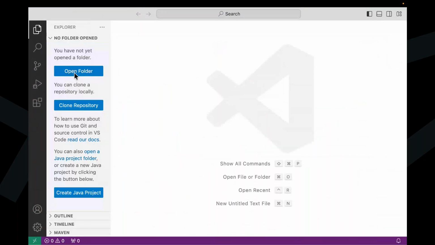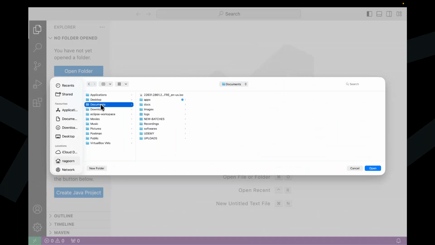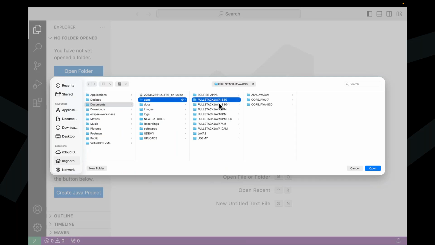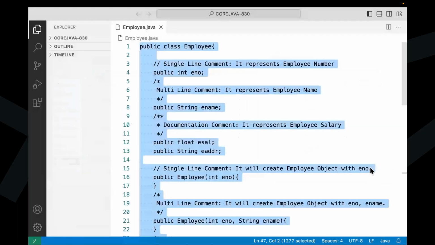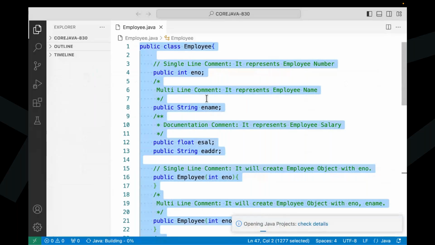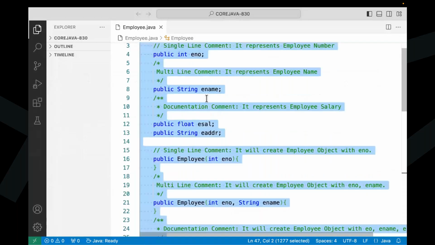So now open folder. One minute, guys. Don't worry. That's okay.